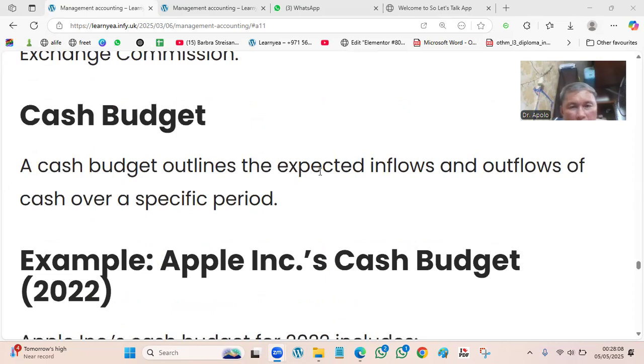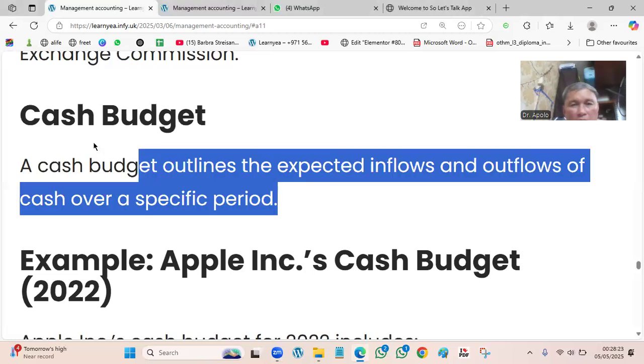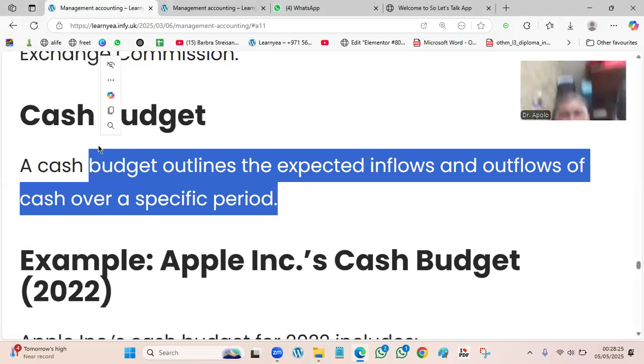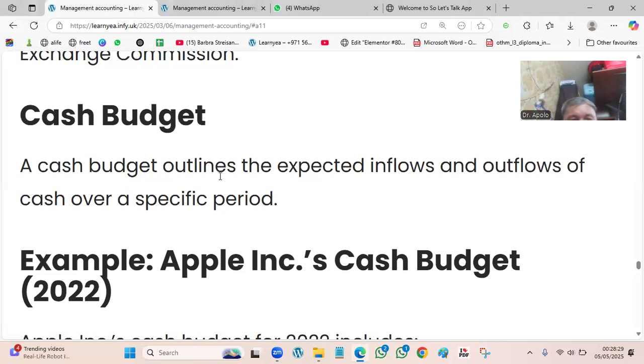So, cash budget. A cash budget outlines the expected inflows and outflows of cash over a specific period. It is the tool of the company to handle all the receivables, all the day-to-day operations, the incoming and the payments for all transactional flows.